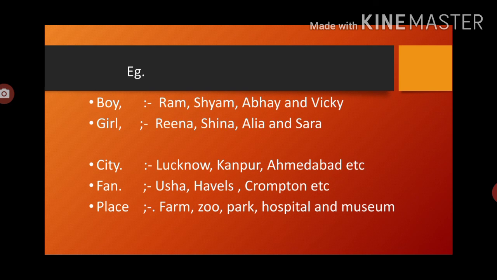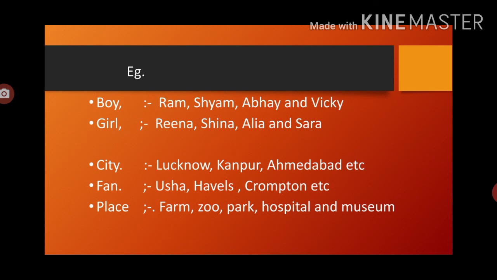So we are using boy, a common word, to introduce all these persons. Now the second one is Reena, Sheena, Alia and Sara. These four girls are dancing in the auditorium. So what is common over here? They are the girls. So girl is the common word which we introduced.